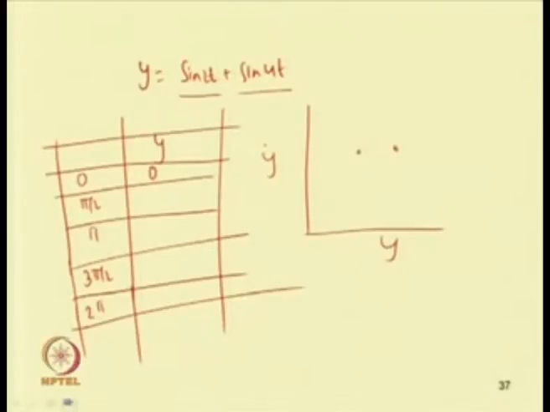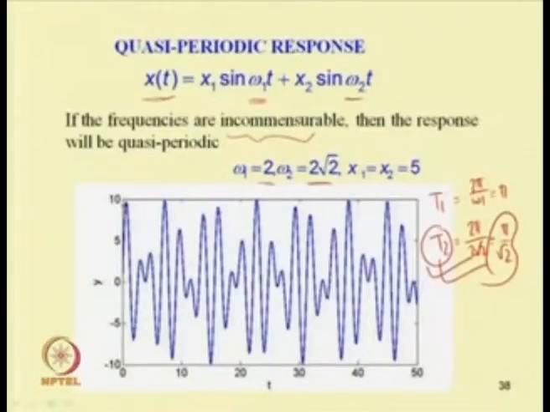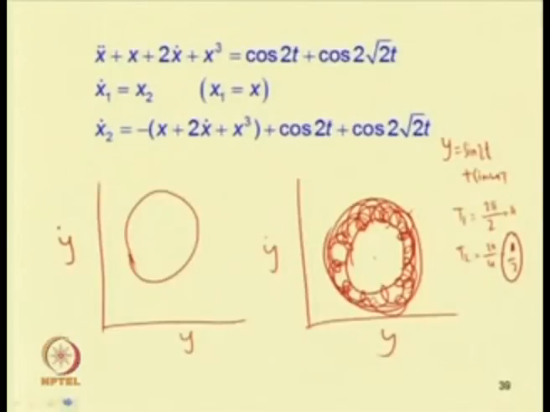But in case of this quasi periodic response, instead of getting 2 points, we will get a closed loop. In case of periodic response, depending on the number of frequencies present in the response, we can get a definite number of points on the Poincare section, but a 2 period quasi periodic response is known as torus. So, this is a torus, or one can write this as T 2. In a torus, the resulting Poincare section is a closed curve.